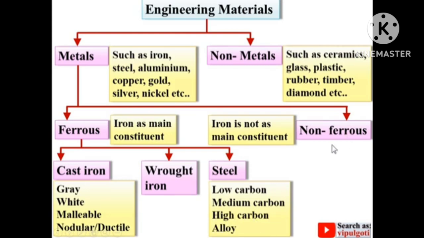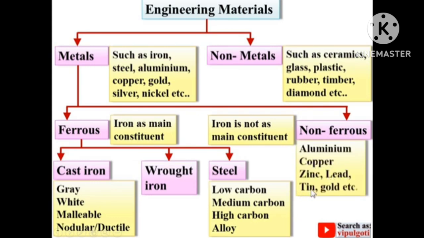In the case of non-ferrous metals, we can say aluminium, copper, zinc, lead, tin, gold, etc. So this is the broad classification of the different engineering materials. So let's start in detail about the different engineering materials. Let's start with the metals and then we will discuss the non-metals.